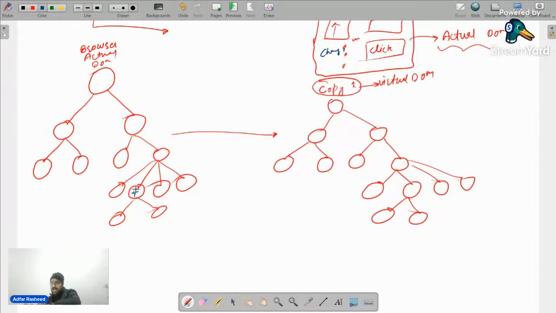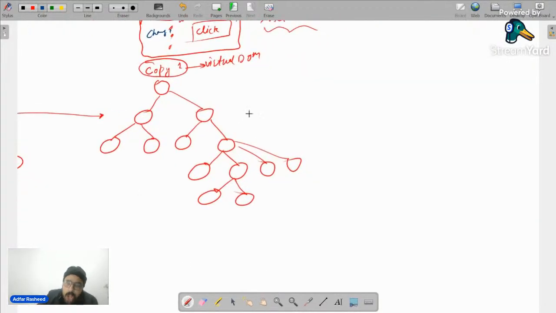Now React says, with the help of some algorithms internally, whatever that's called, I will talk about that. React says, I will not do the change instantly on that node. No. But what I will do is, I will actually create a copy of the virtual DOM now. So copy 1 was already there of the actual DOM. Now another copy will be created of the same DOM, which will again be very lightweight. So another copy is created. But in this copy, React actually implements the change in that particular node. React identifies that particular node of that particular DOM where the change is supposed to happen.